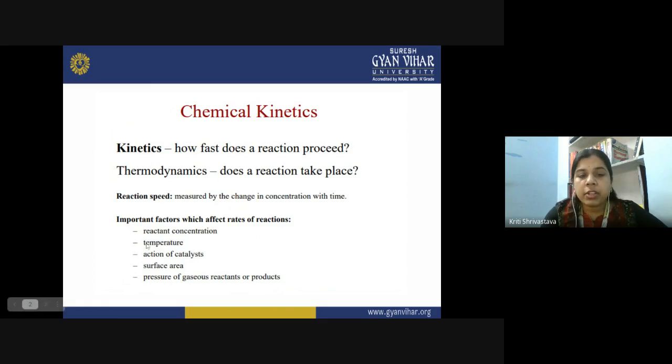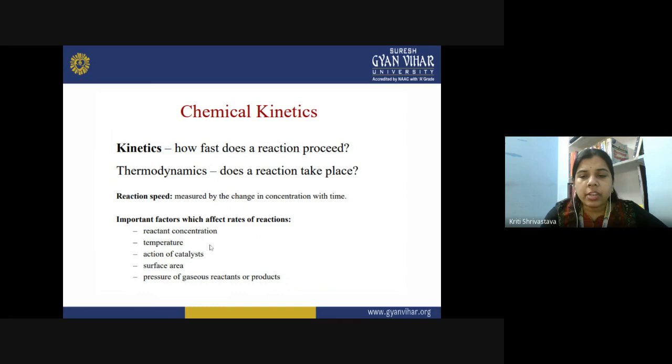Generally, it has been seen for the temperature also that if you increase the temperature, more and more reactant go for the chemical reaction and more product is formed. That is the case of the endothermic reaction, when there is absorption of energy. So in that case, when you increase the temperature, this will increase the rate of the reaction.